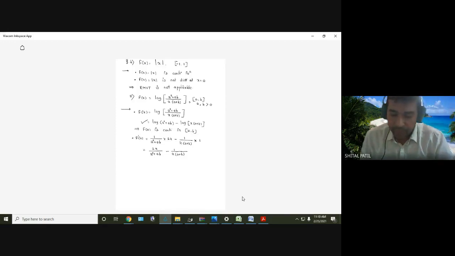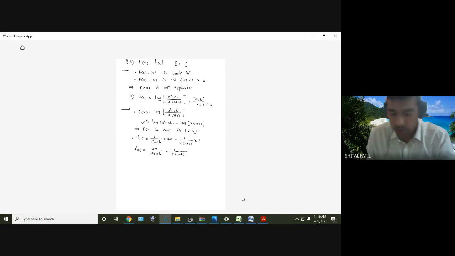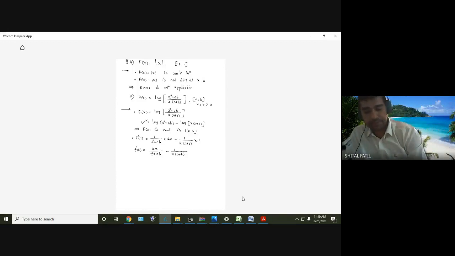Now try to find the value of x so that f dash of x will become infinite or indeterminate. Understood what I am saying? And again the value should be between a and b, where a and b are greater than 0.